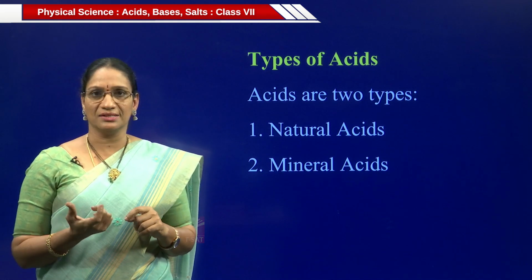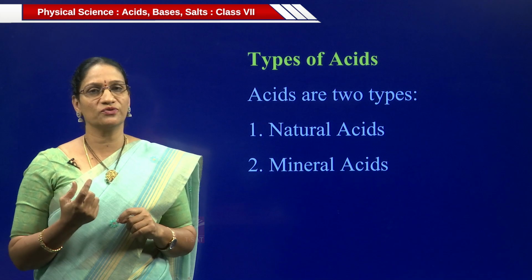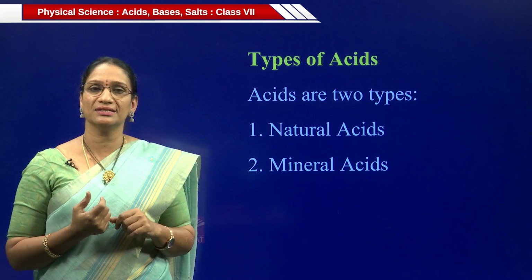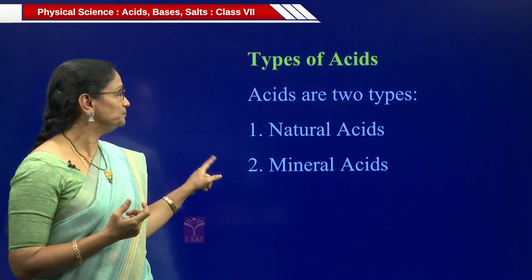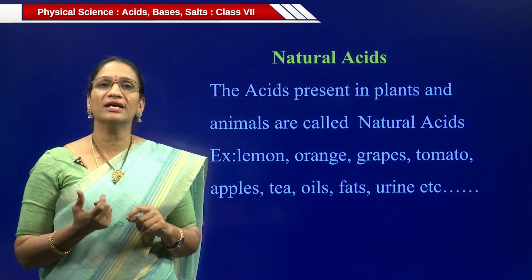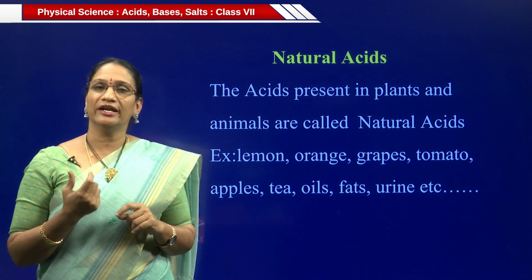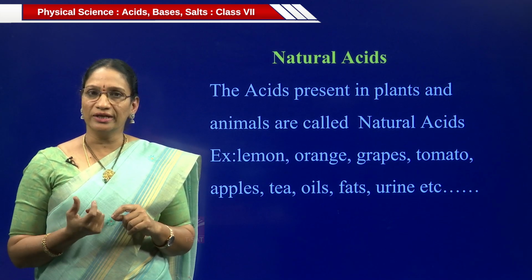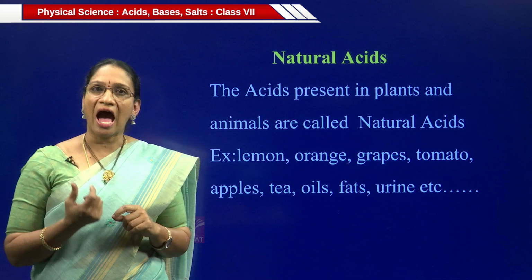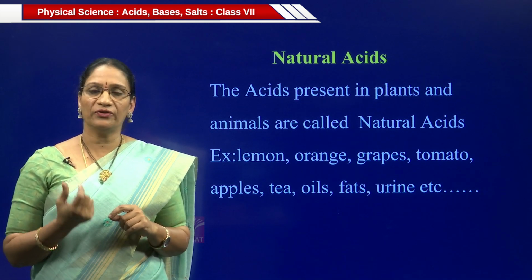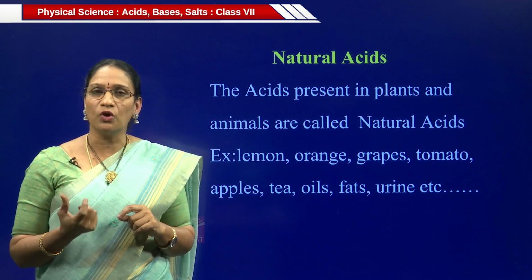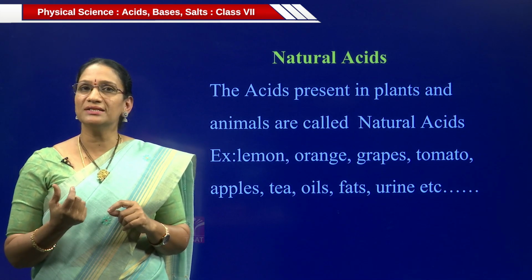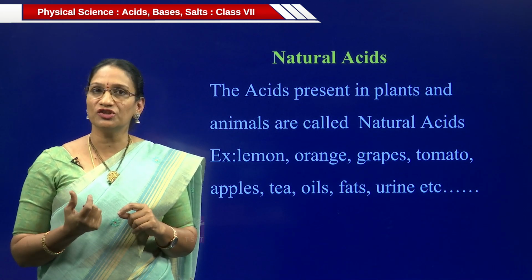Next, types of acids. Acids are of two types: natural acids and mineral acids. Natural acids are those present in plants and animals. For example, lemon, orange, grapes, tomato, apples, tea, oils, fats and urine, etc. These are generally found in plants and animals. That's why these acids are called natural acids.